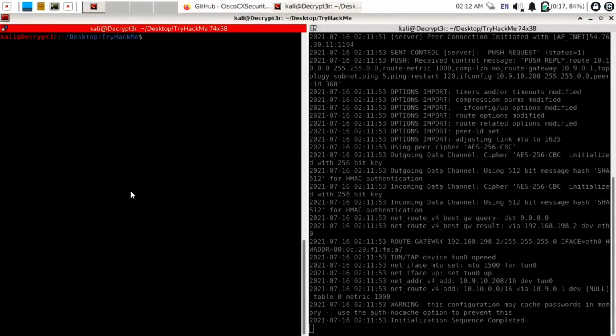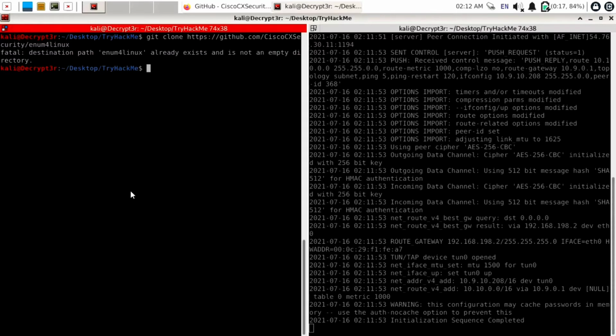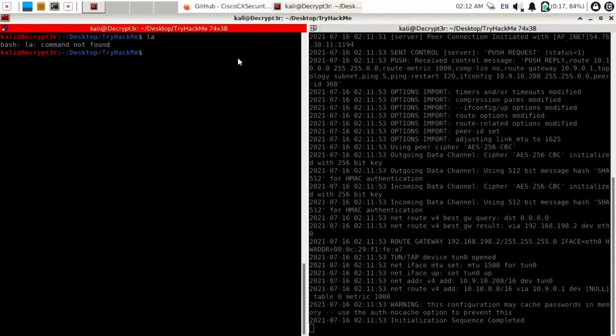Copy this by Ctrl C, open terminator, use command git clone and paste the URL by Ctrl Shift V. And you can see it is showing that the directory already exists because I have already copied this enum4linux in my system. That's why it is not cloning this. After ls, you can see there is our enum4linux file.